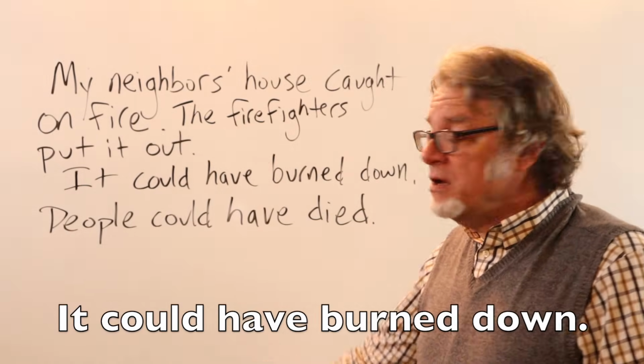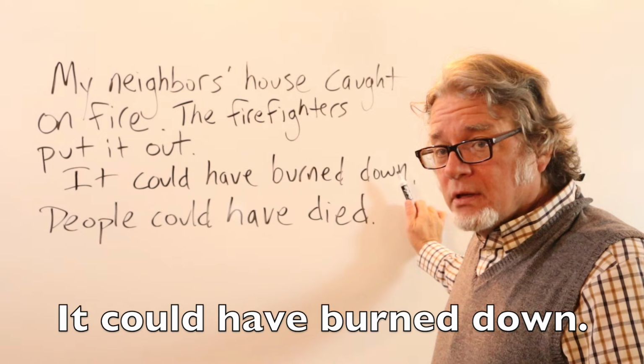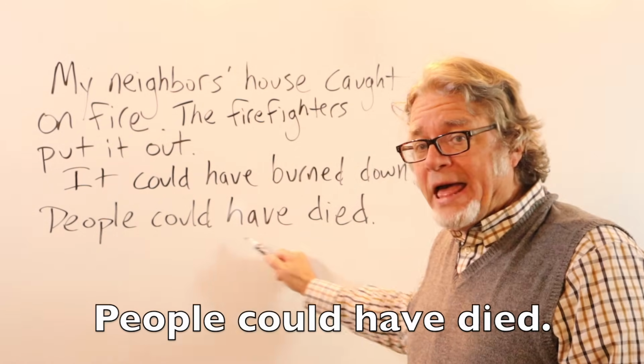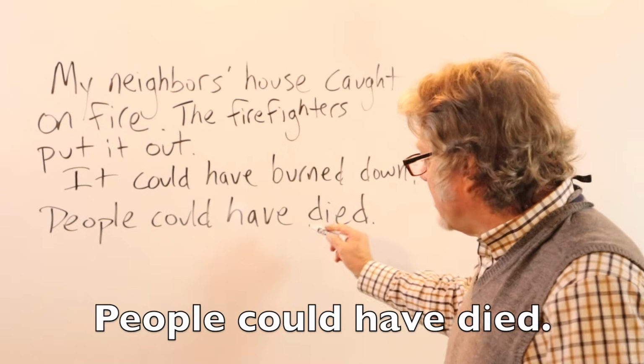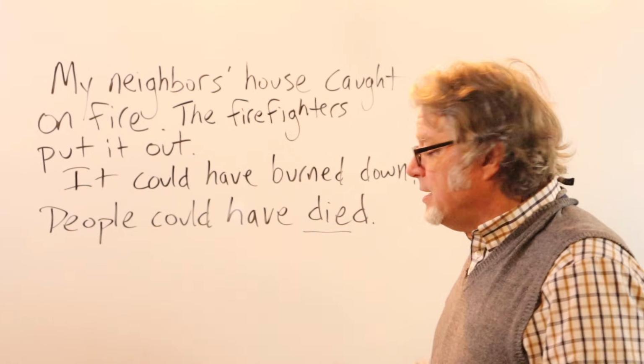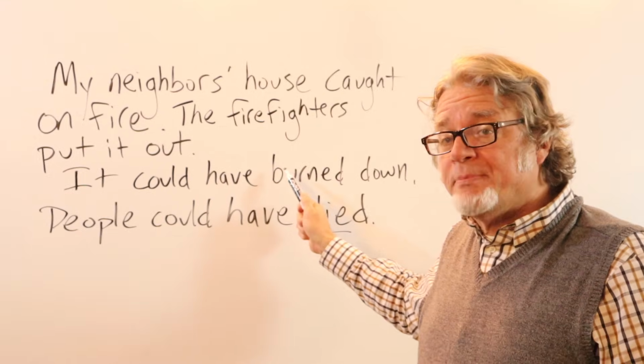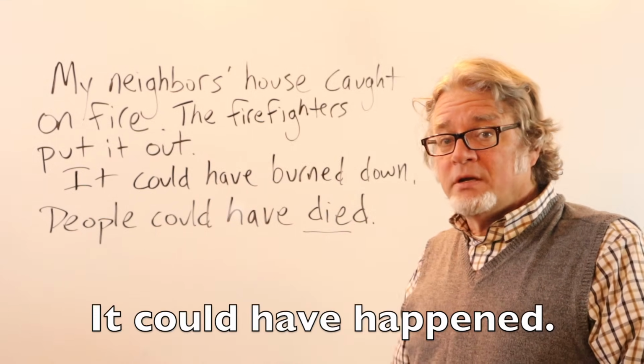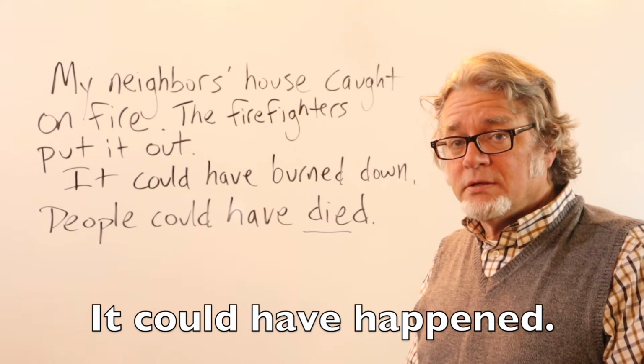It could have burned down. There was that possibility. People could have died. Here the main verb is die. So this did not happen, and this did not happen, but it could have happened.